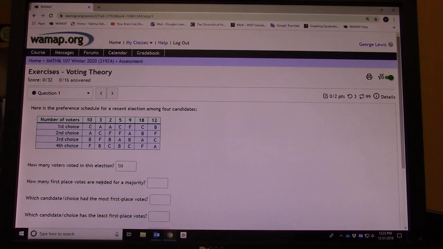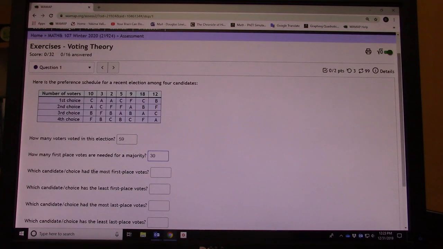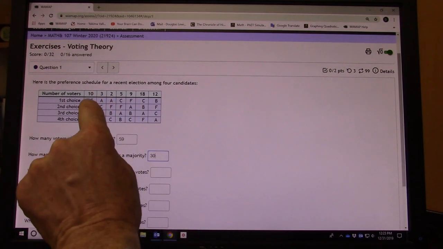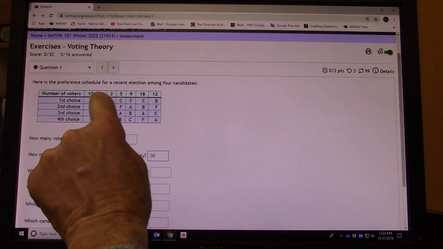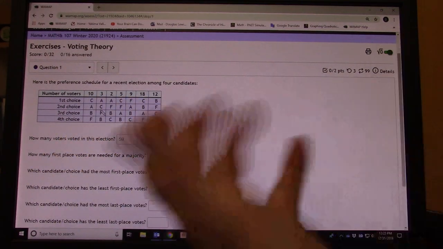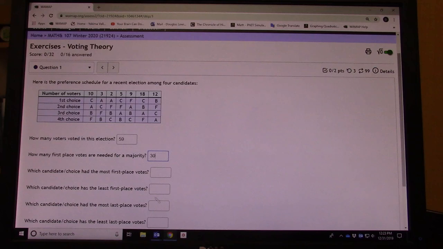How many first place votes are needed for a majority? Well, a standard majority would be more than half. Half of 59 would be 29 and a half, so you'd have to have 30 votes to get more than that. And it said which candidate had the most first place votes. Let's take a look. Here C got 10 there, and 5 there, and 18. So that's 15, and 18 is 33. Well, it must be candidate C. So I'll put in C there.